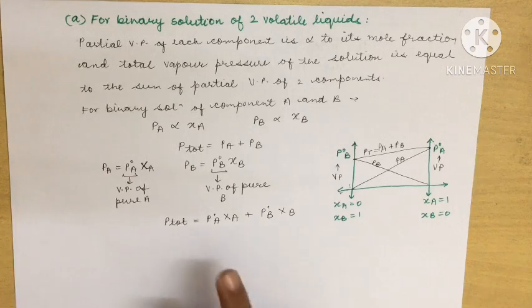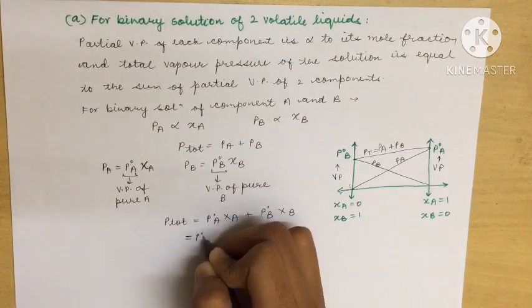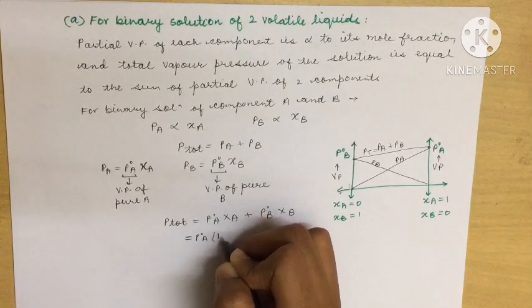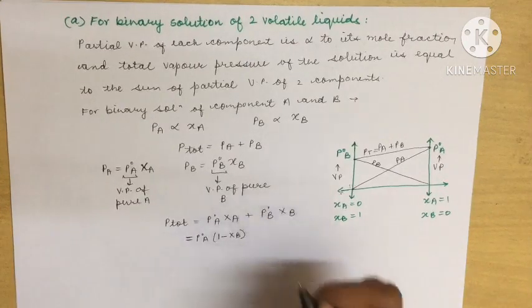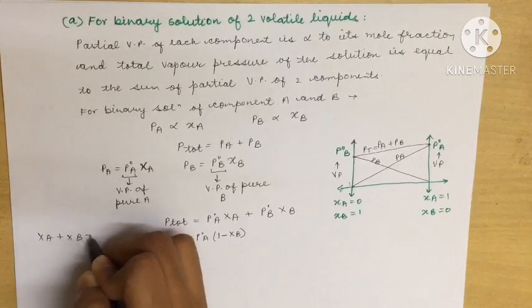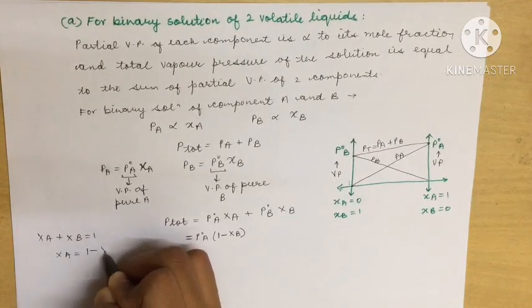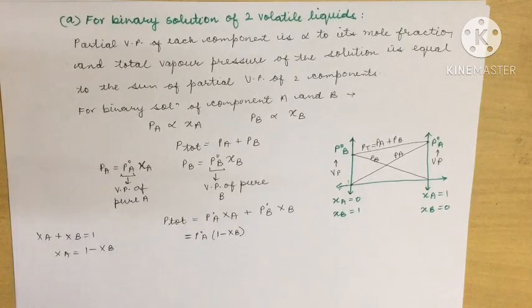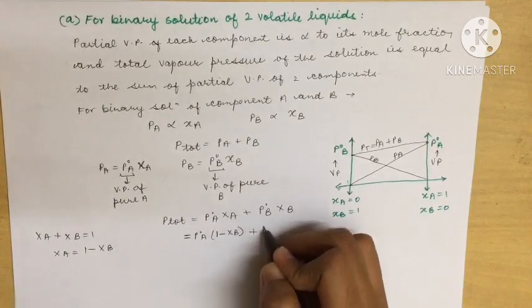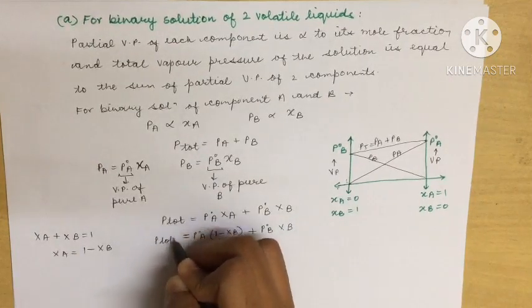Can we write XA in a different way? Instead of XA, can we write 1 minus XB, because yesterday we learnt about the mole fraction, which I explained: XA plus XB equals 1. So XA equals 1 minus XB. I have put that here, and let P naught B XB stay as it is. This is our P total now.